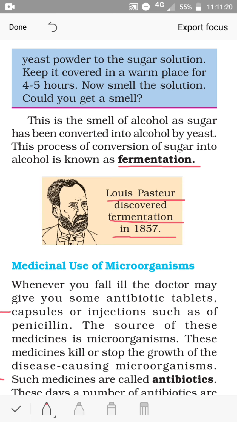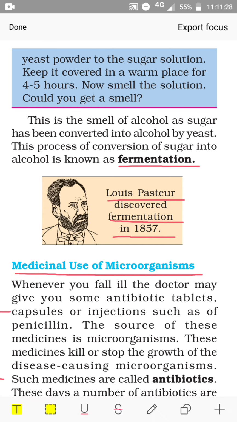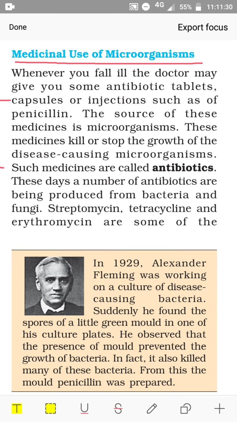Next, medicinal use of microorganisms. Whenever you fall ill, the doctor may give you some antibiotic tablets, capsules or injections such as penicillin. The source of these medicines is microorganisms. Nowadays antibiotics are very common to us. Many of us might have taken them or heard about them, right?